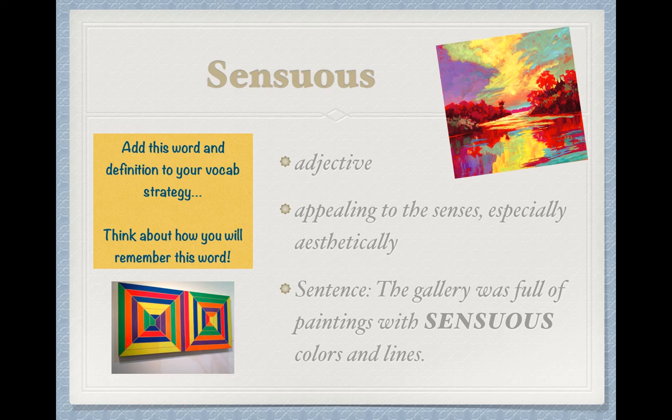In your book, the sentence explains how sensuous could be used to appeal to senses other than just sight. It says that the garden offered much sensuous variety of sights, sounds, and smells. So whereas the sentence on your screen is particular to that sense of sight, the sentence in the book shows that it can be appealing to other senses as well when being used as a descriptor.